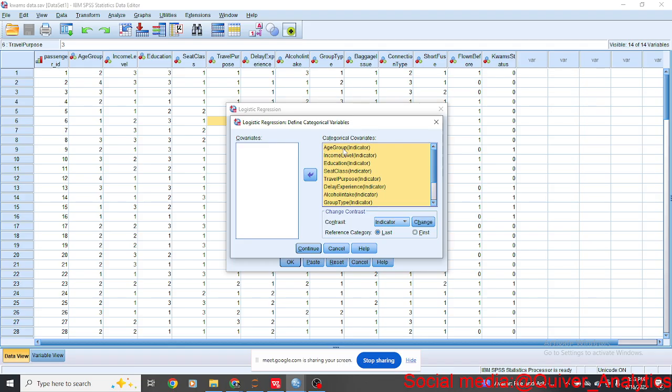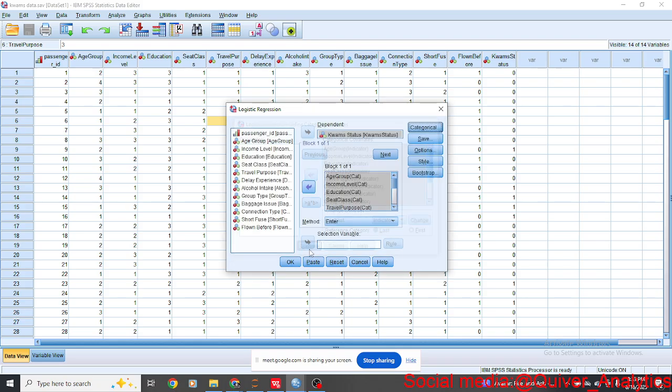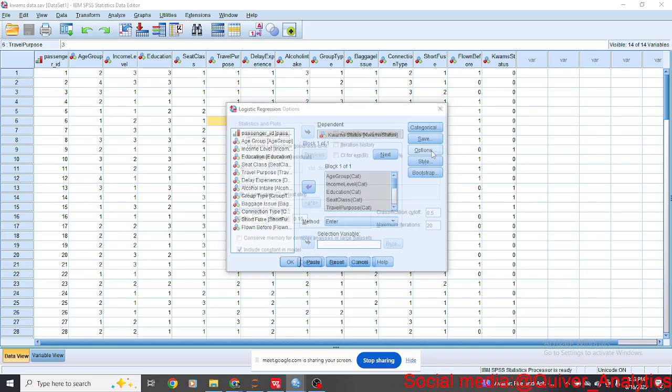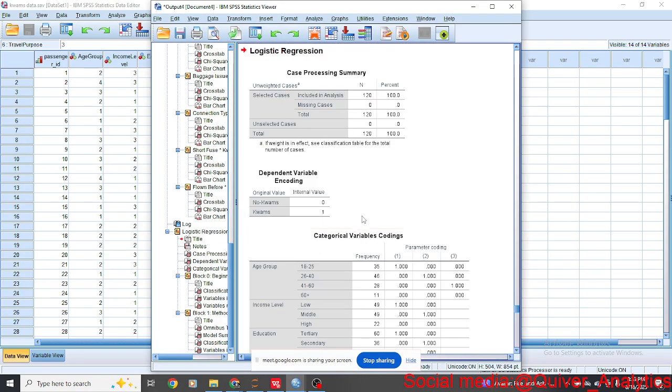The last category, which is 60 and above, is the reference category, and we are telling it to use the last one as the reference category. I'm going to explain that again, then continue. For now, that will be all. We could do some other things, but the goal is to keep it simple. All right, so we run the logistic regression.